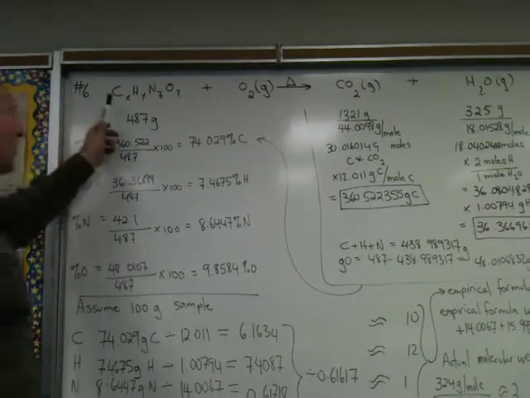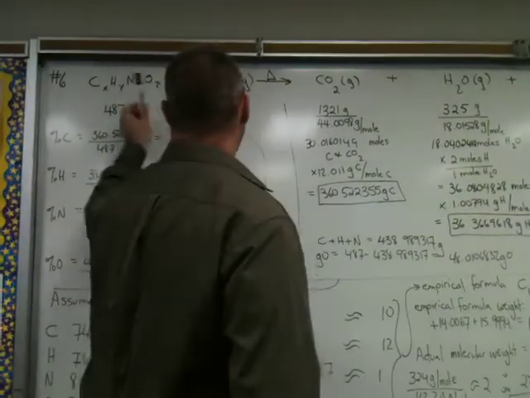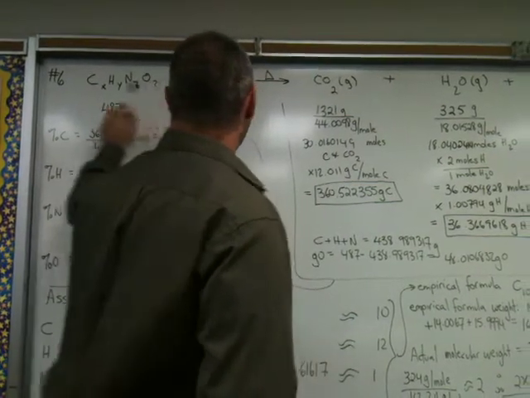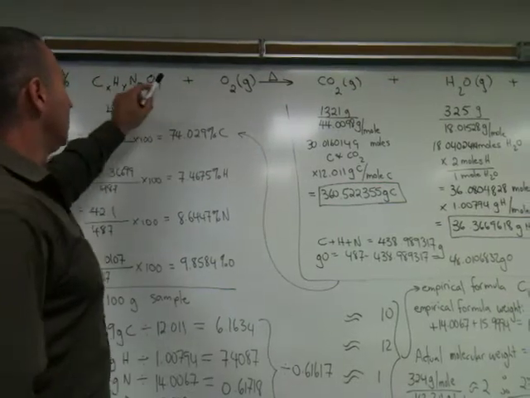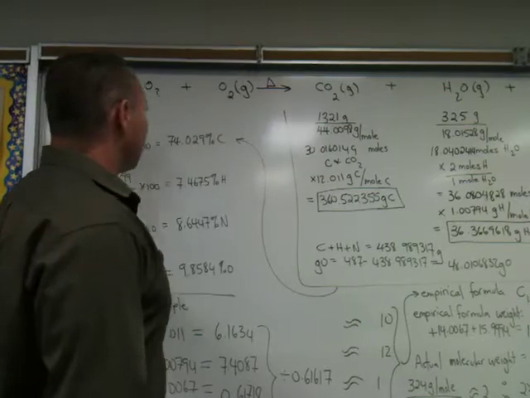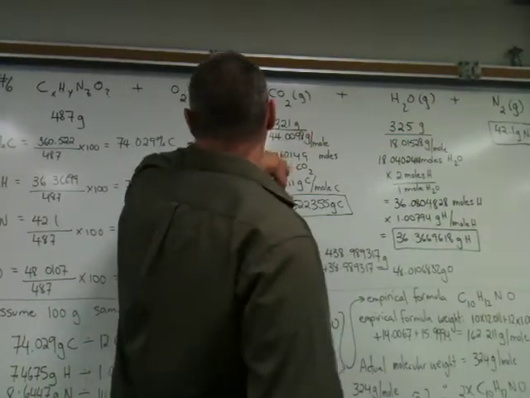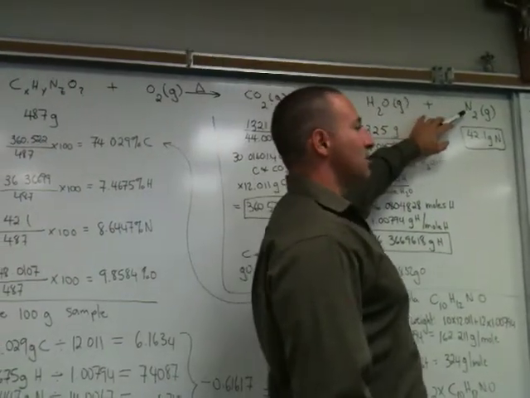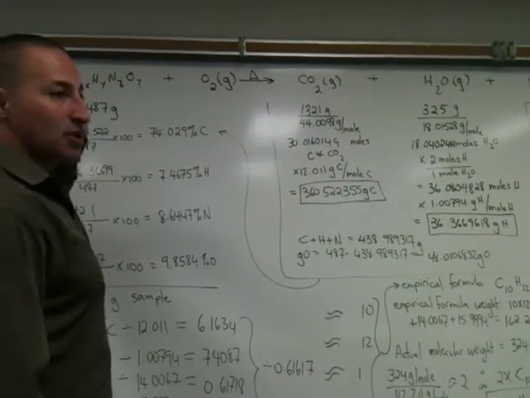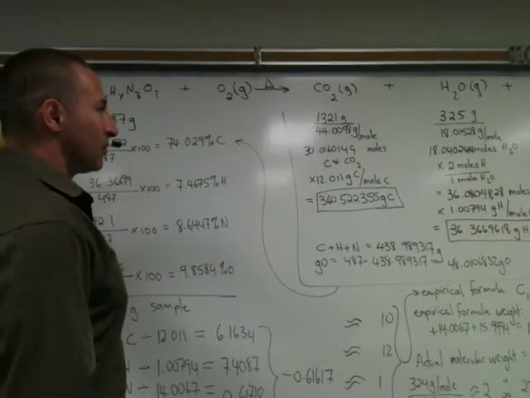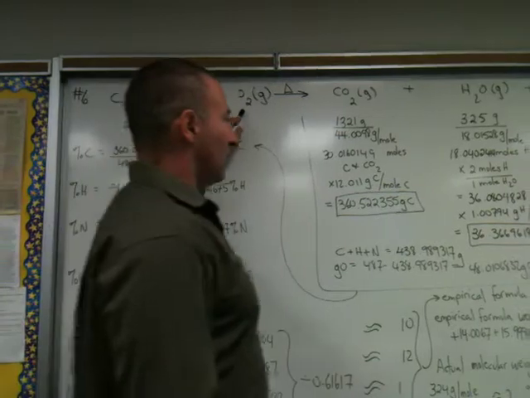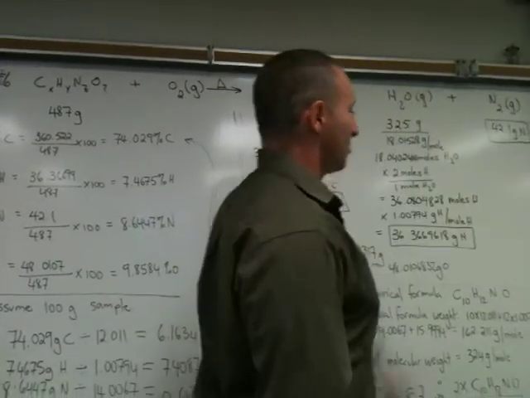Then I wrote the combustion equation. This is what happens in a complete combustion. A substance is burned, and the substance that we're burning definitely has carbon because CO2 is produced. It definitely has hydrogen because water is produced, and it definitely has nitrogen because nitrogen gas is evolved. I put a question mark next to the oxygen because I'm not sure if it has oxygen in it. We'll find out after we do the calculation. Oxygen is added to provide the oxidizing medium, and then we get those three products.